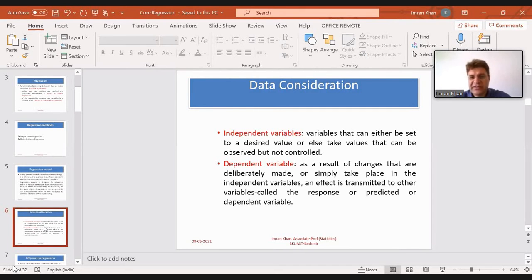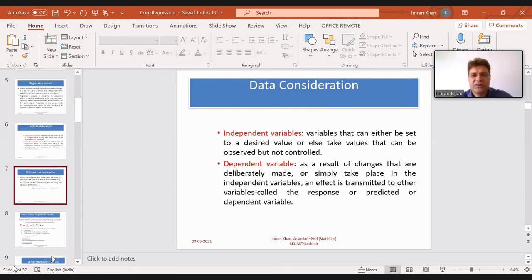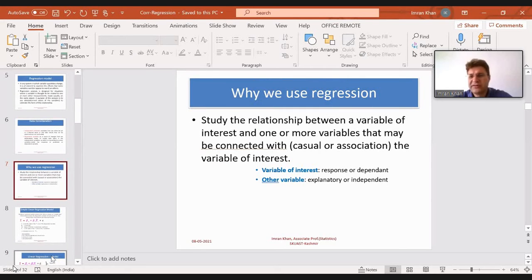Now, as a result of changes that are deliberately made or simply take place in the variables, an effect is transmitted to a variable called the response, or predicted, or dependent variable. As I said, if we take height, and the height goes on changing, there will be a change in the response. That response is our dependent variable. Now the question is why we use regression.